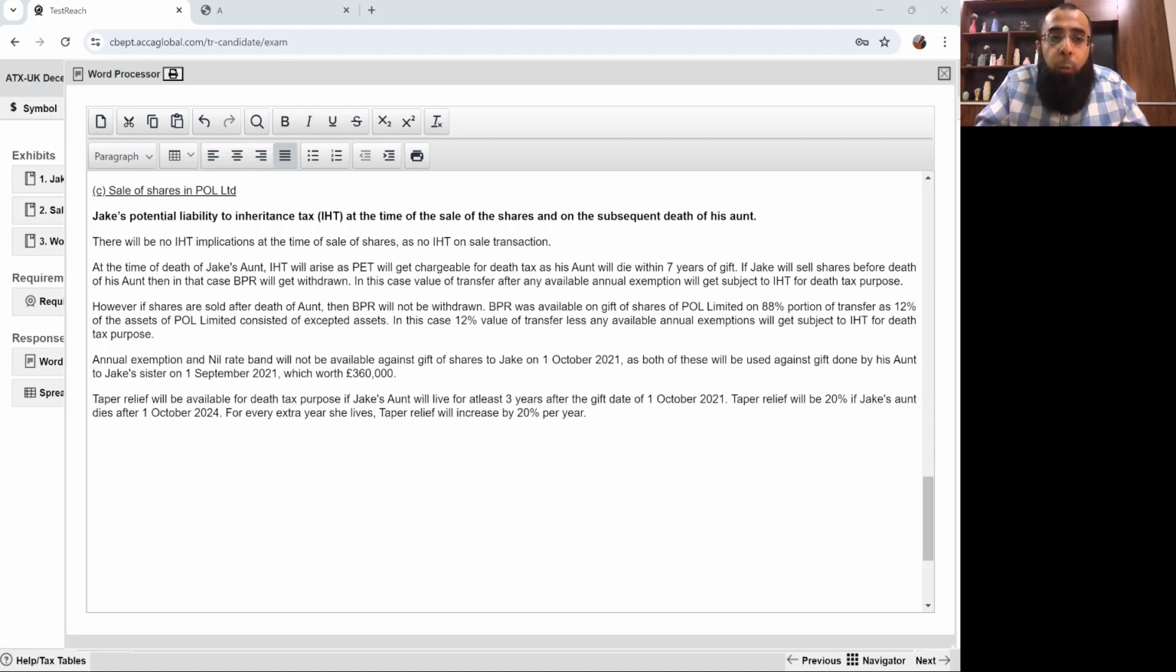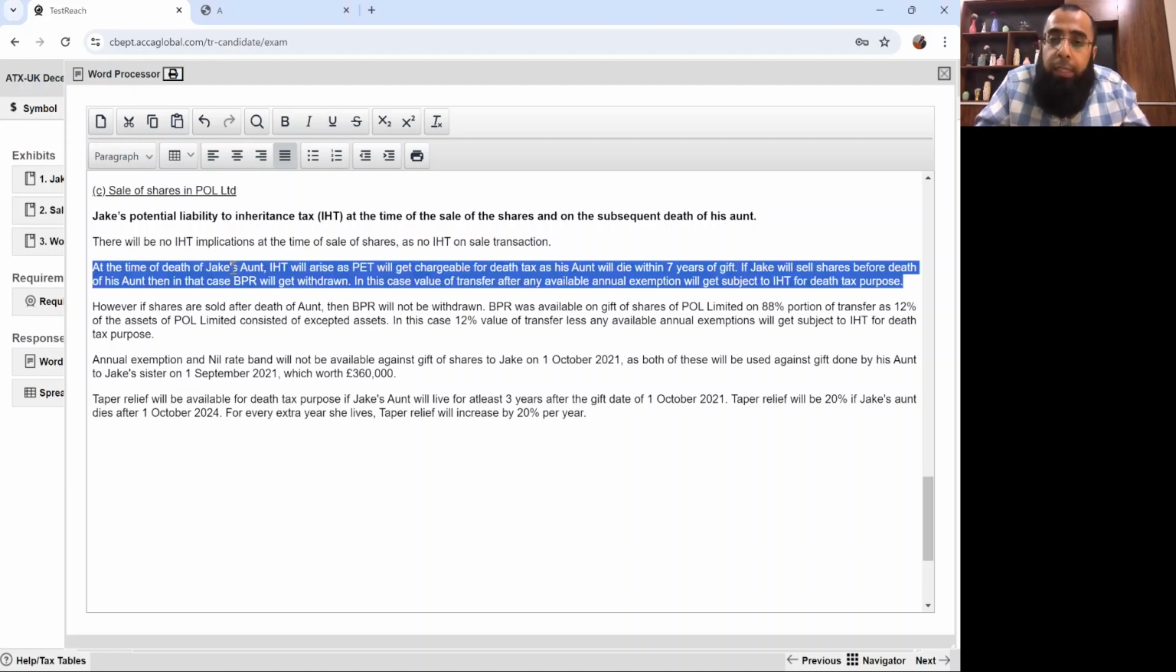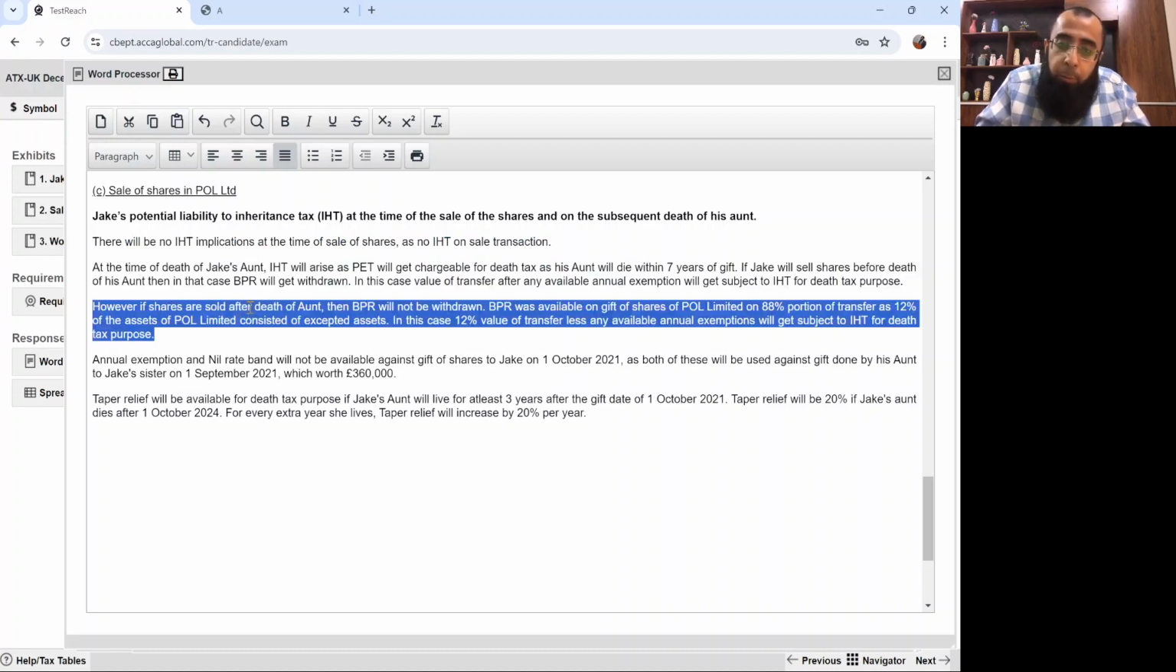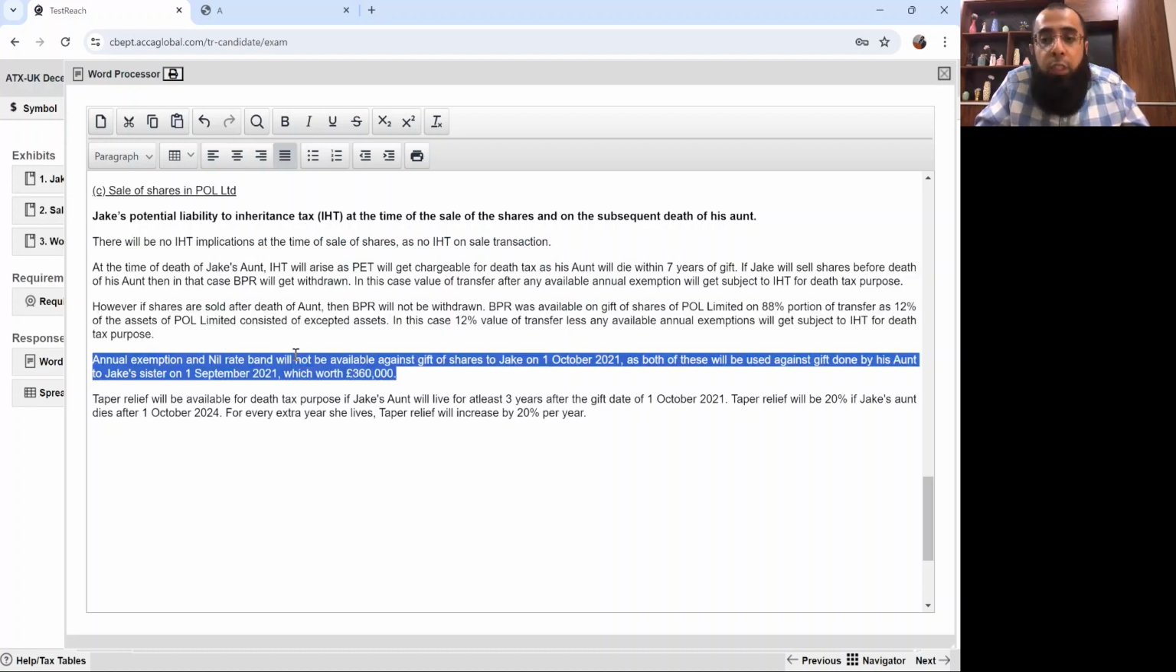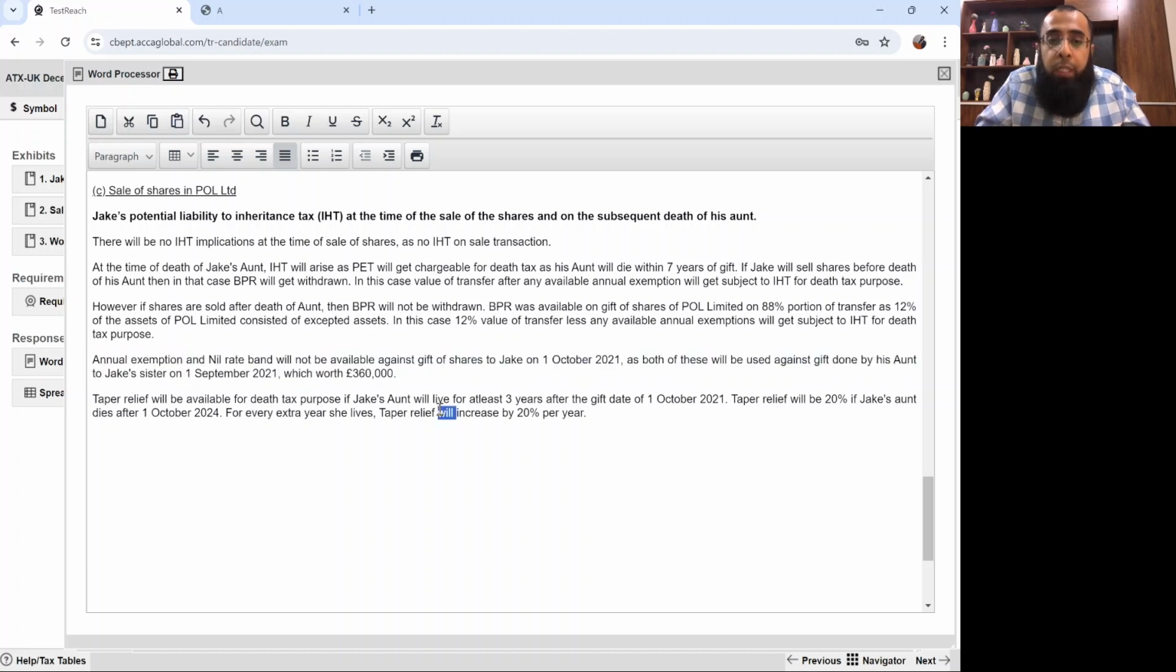If you look at it, we have developed all the possible comments: that there is no IHT on sale. We talked about disposal before the death, disposal after the death, annual exemption and nil rate band that will be used, and we commented on taper relief. Now you can also write that the rate of death tax will be 40%. Since the calculations were not required, you have just done everything in commentary form.